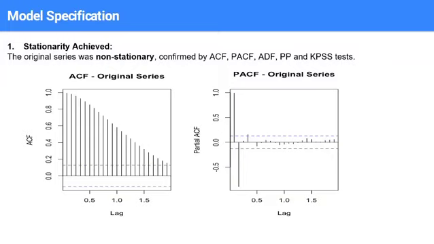So here is the output for the ACF and PACF plots. You can check the ACF plot, which has a slowly decaying pattern, and the PACF has a very high first lag, which indicates the series was non-stationary. Here you can check the outputs for the following tests.